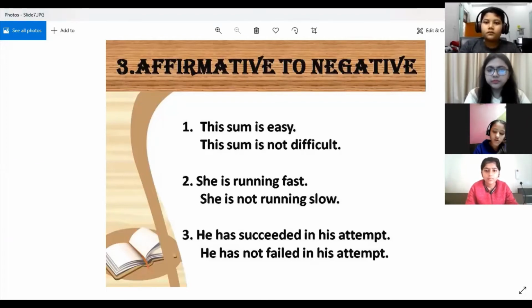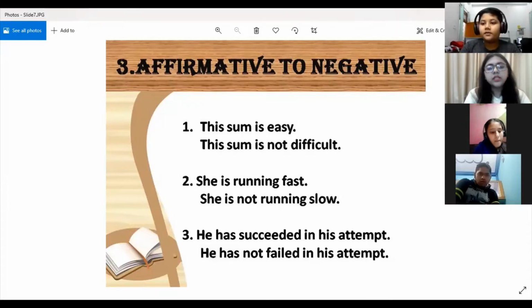Yes, Vishnu. Ma'am, if the sentence is the wall is painted with white color, ma'am, what will be the negative? See, with white color, these type of sentences will not be given because a specific color has been given, right? White color. So there is no opposite of white.